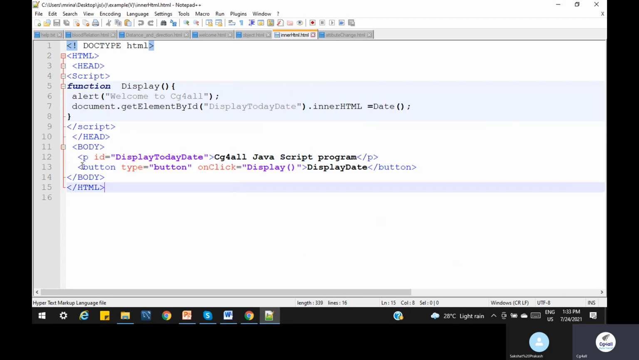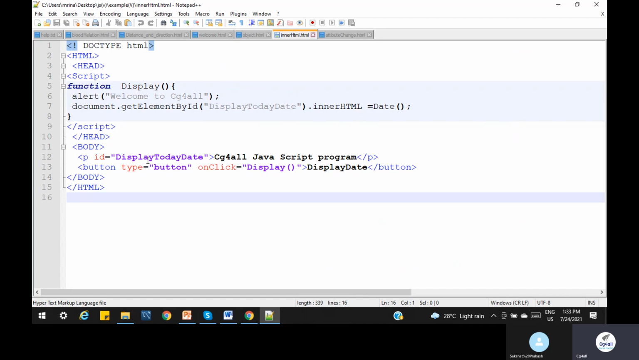So what is our requirement? This P is an element, and we can work with this element using JavaScript. JavaScript will work with this ID, and I'm creating this button. For the button, we have one method. How to define a method? onclick is a predefined method, a kind of event. So when you click, it will go to display, and this display method will run.